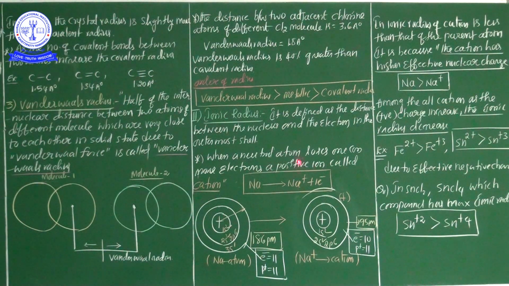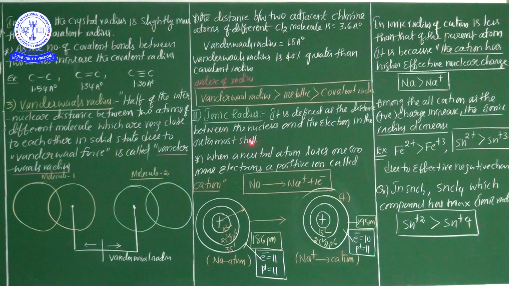If you calculate a radius in the ions, that is called ionic radius. If you calculate a radius in the atom, that is called atomic radius. It's clear, but from the definition point of view, both of them are the same. So atomic radius means the distance between the center of the nucleus to the outermost orbit in an atom, and ionic radius means the distance between the center of the nucleus to the outermost orbit in an ion, either cation or anion.